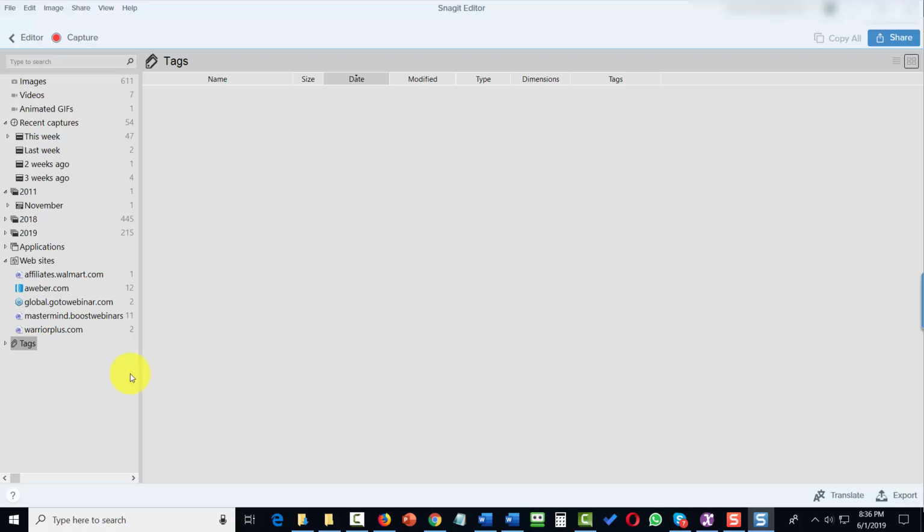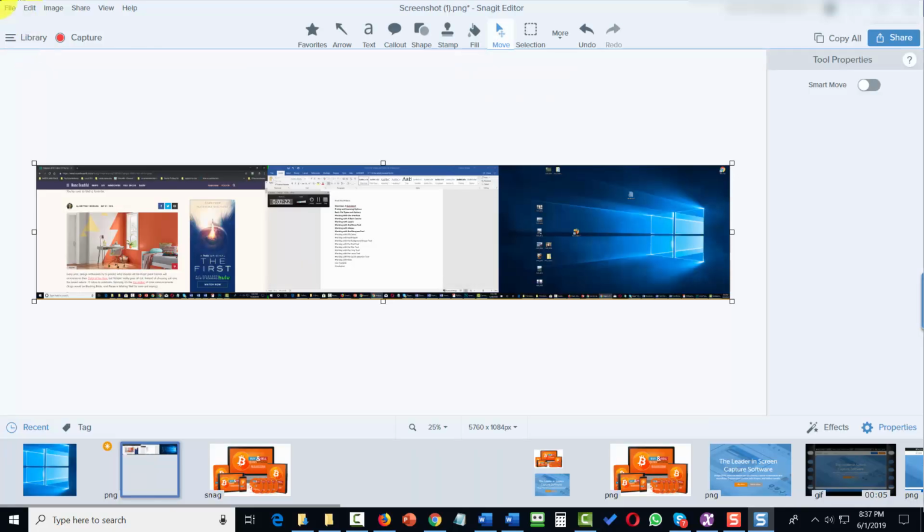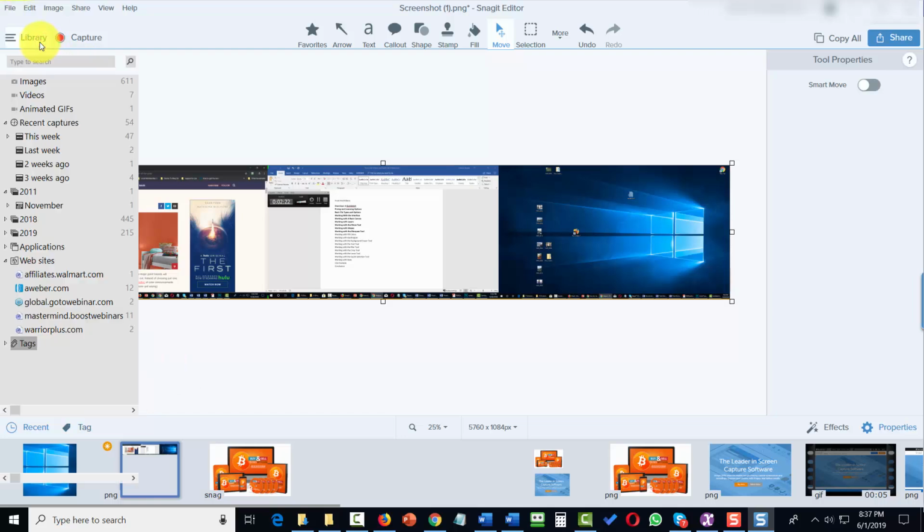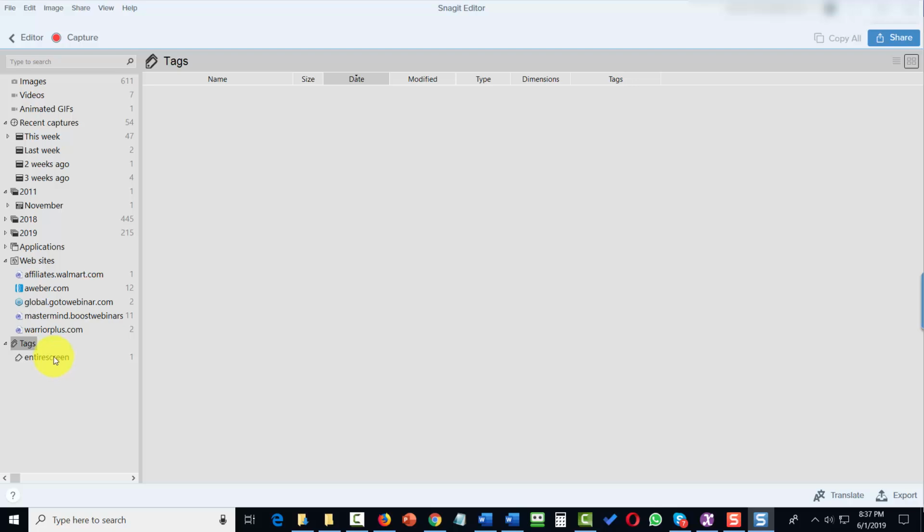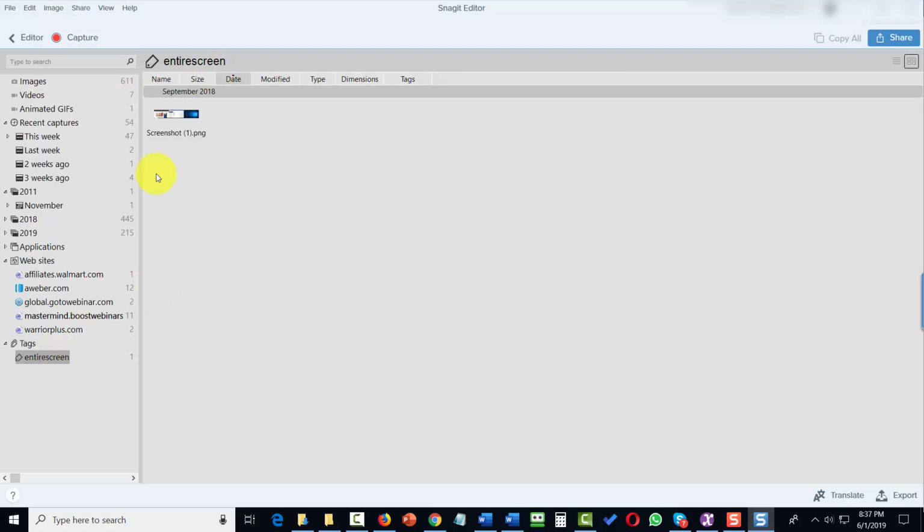And what you'll see here is the importance of using tags on your images. So if you want to tag your images, you'll be able to easily find them by coming to your library. So if we go back to your editor and we come back to the image on our canvas, what we can do is click the assign a tag link and assign a specific tag. We'll click this create a new tag, and then if we go back to our library and we check our tags, we'll see our tag organizing our image.